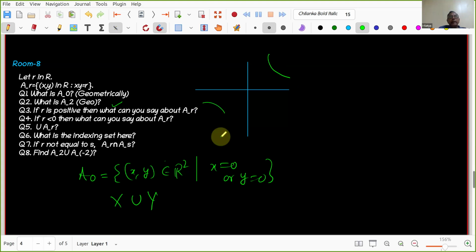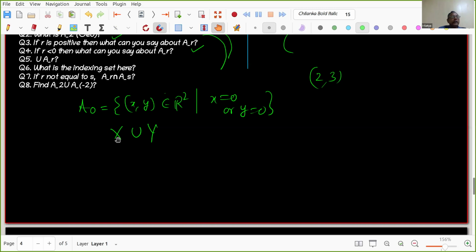So if my real number is positive, then where will these hyperbolas be? Yes, sir. If they are positive, then for example, question number 3. If r is positive, then yes, they will be there. And if it is negative, sir, second and fourth. So what about their union, all of them? If I union them, sir, R2, the entire R2 we get, right? But we need to show that. If I take, for example, 2, 3, where it belongs to, we need to prove that.